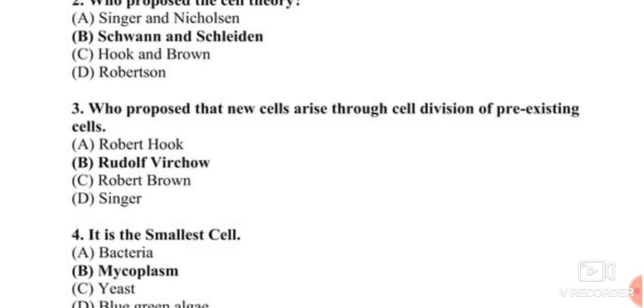Virchow stated that animals are unable to arise without previously existing animals, and cells are unable to arise without pre-existing cells. New cells arise from pre-existing cells. This is stated by Rudolf Virchow. So the correct answer for question number 3 is Virchow.